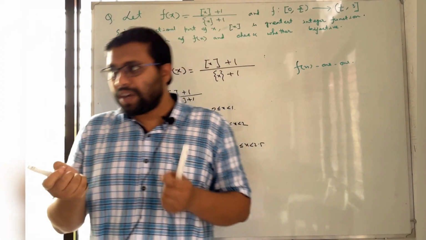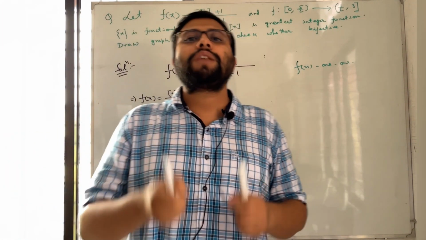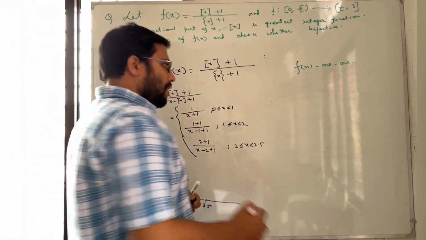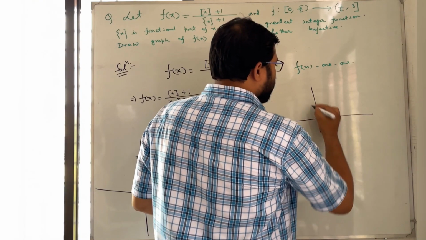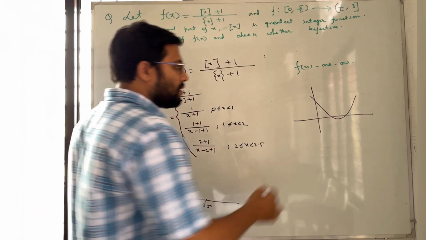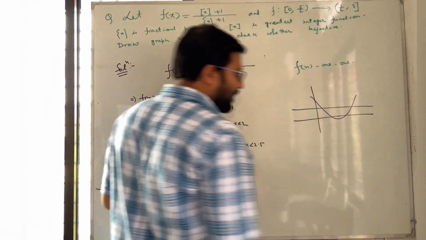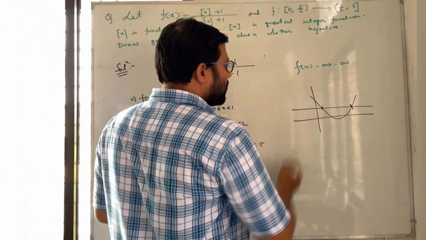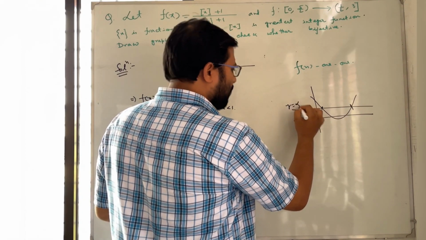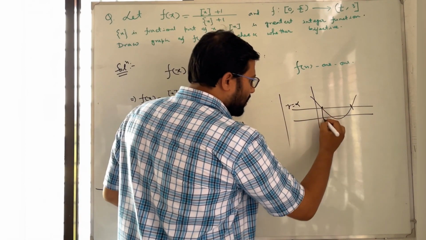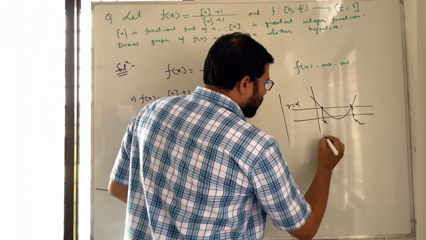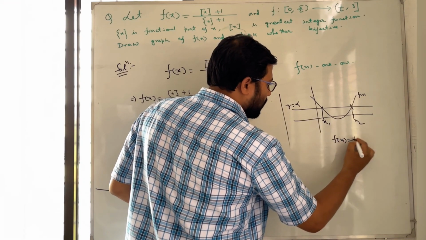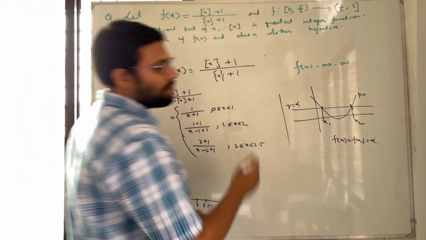If any two distinct points give the same value of f(x), this function will not be 1-1. In that case the graph will look like this, because if we draw a parallel line, it will cut the graph at two distinct points. Suppose this parallel line is y equal to alpha. At these two distinct points, x1 and x2, the function f(x) gives the same value alpha. So it cannot be 1-1.